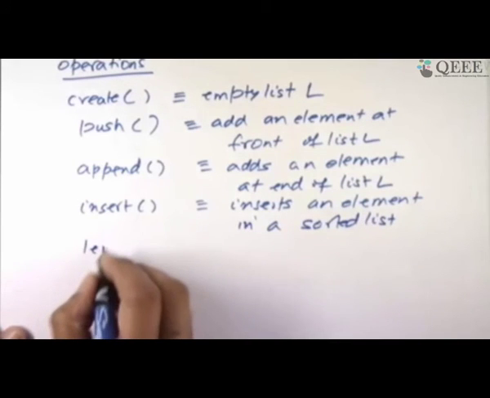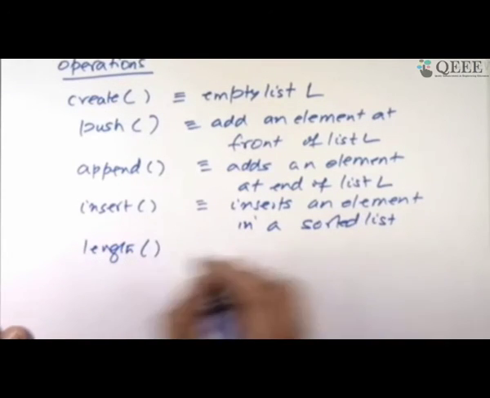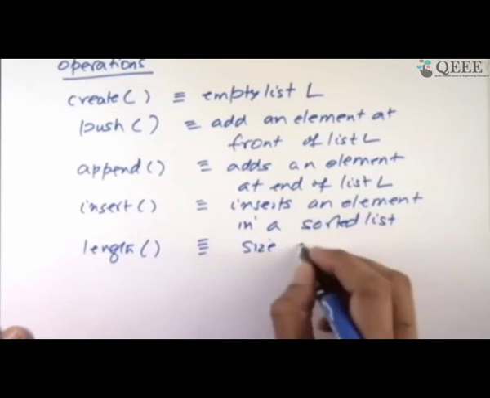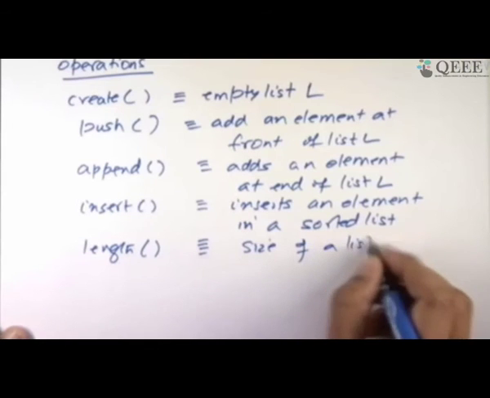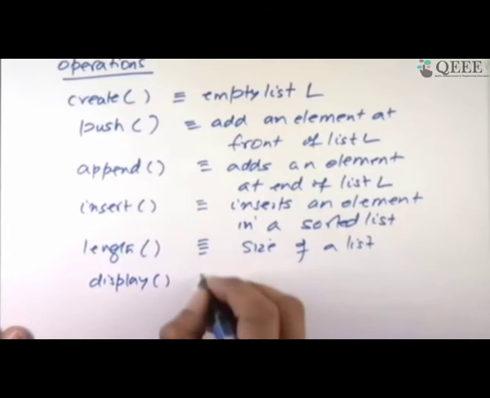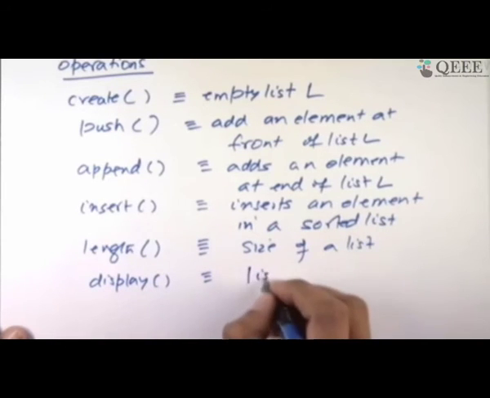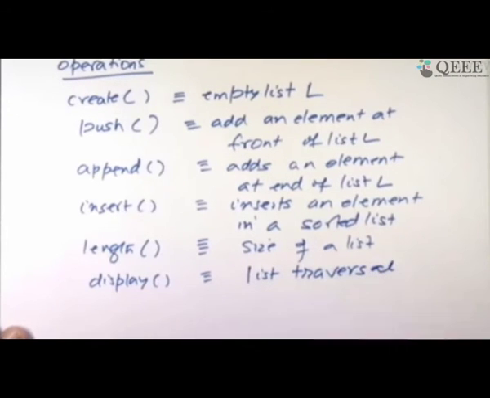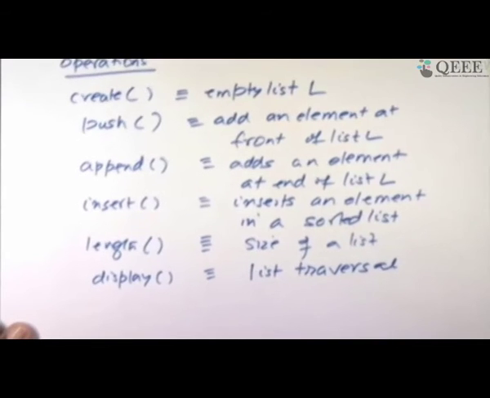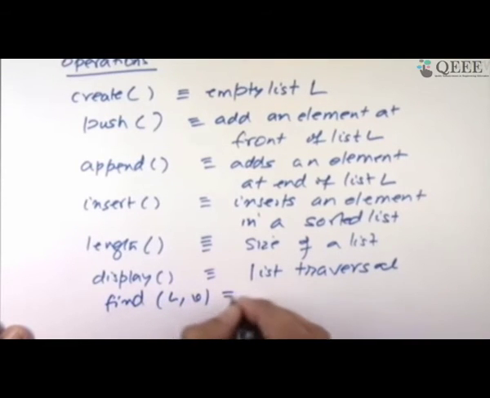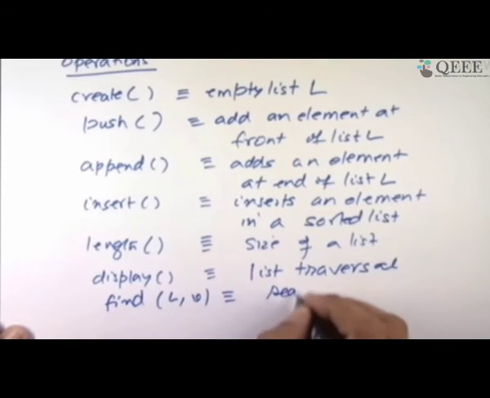Typically people talk, you can use any operation, you don't have to be constrained by what I am saying. This returns how many elements are there, typically called the size of a list. You need to show what is there in the list, so you need to create a display operation. This is called traversal. You want to traverse a data structure, walk through it. So I want to traverse the list. I may like to find an element from the list. So find L comma V. So search the list, the searching operation.